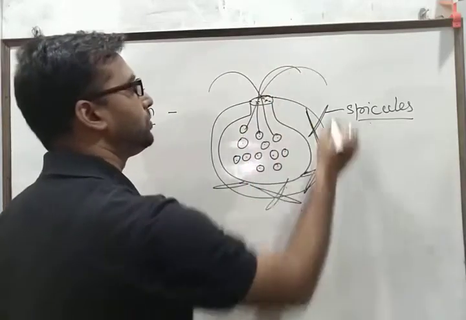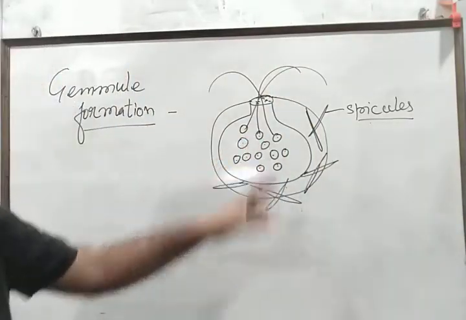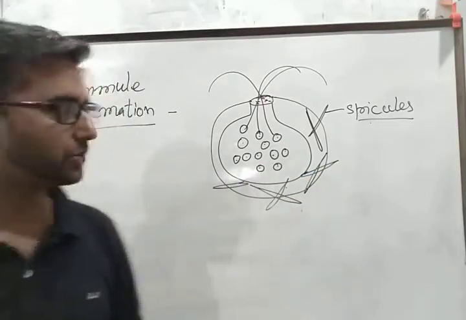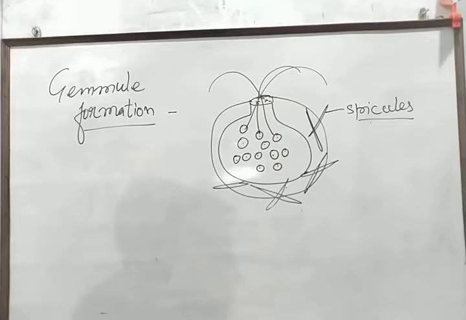So this type of structure is called a gemmule, and at the onset of favorable conditions, each nucleus gets converted into a full-term sponge. So this is called gemmule formation.